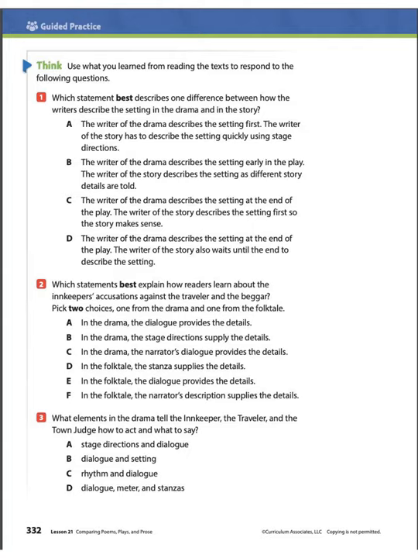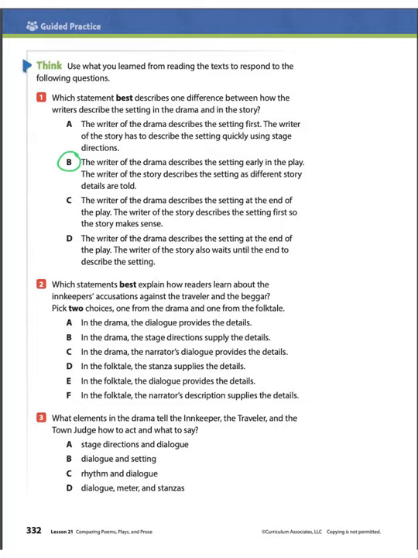The best answer for this one is letter B. We know that the writer of the drama describes the setting early, right after the cast of characters. The writer of the story has to describe the setting through different story details.